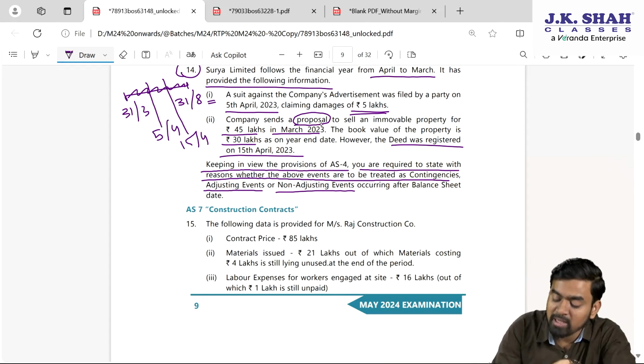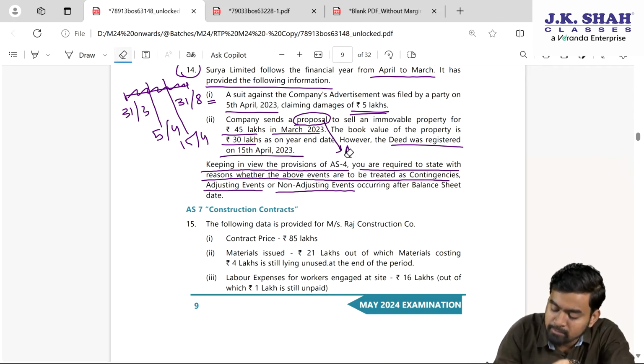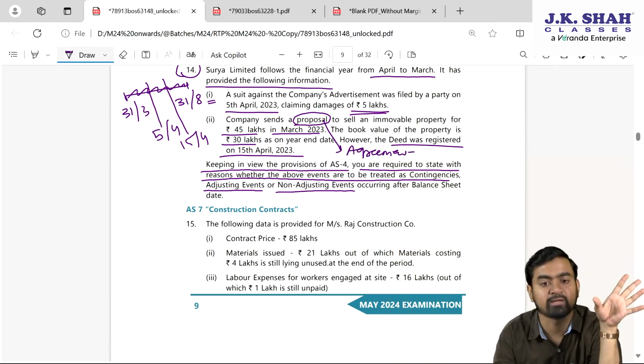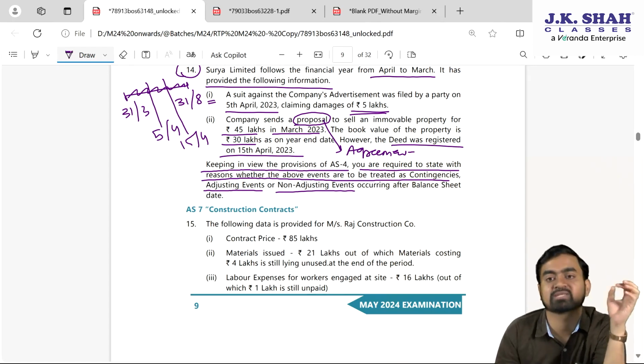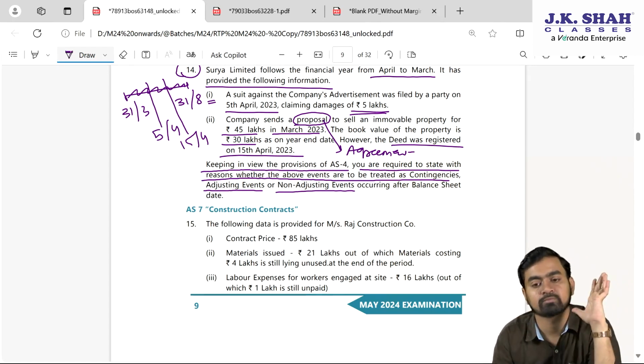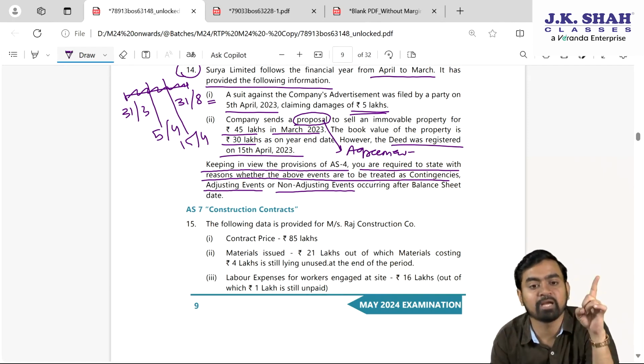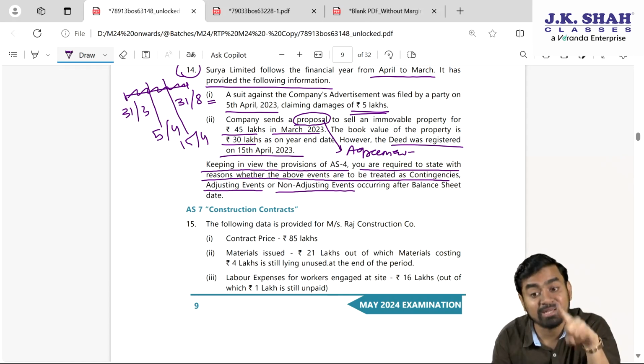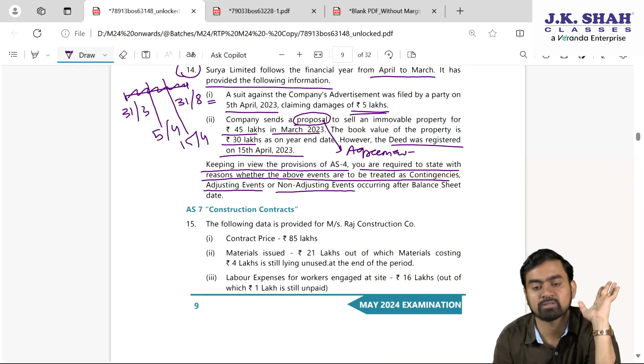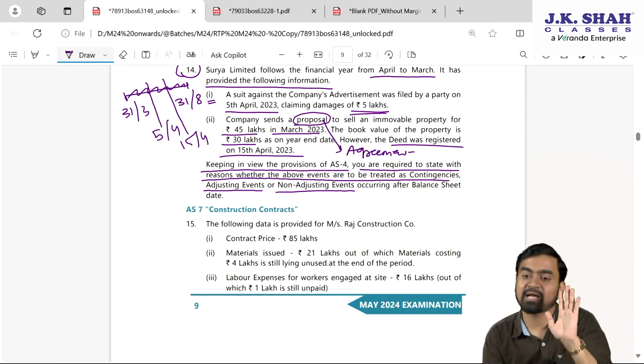Fine. But instead of proposal, if they use the word sale agreement, we have already entered. So before 31st of March, if the sale agreement is entered into and the registration is taking place during the EABD period, event after balance sheet date period, that is after balance sheet before approval, then you are adjusting event, my dear students. So registration is there, I can understand.